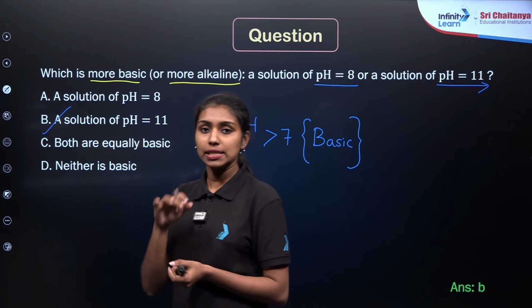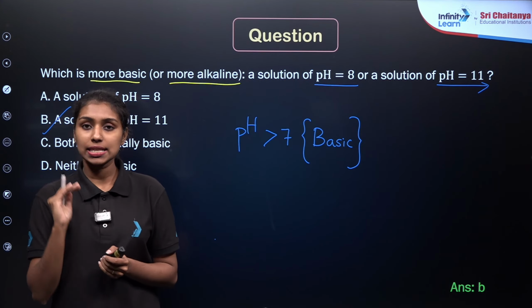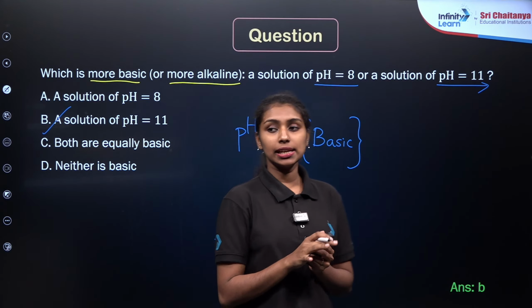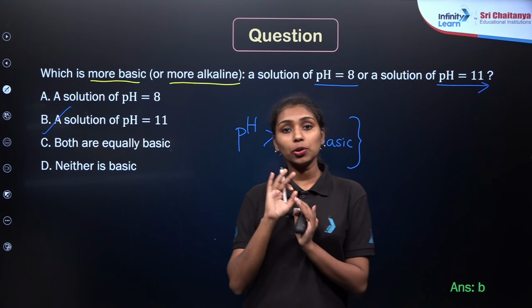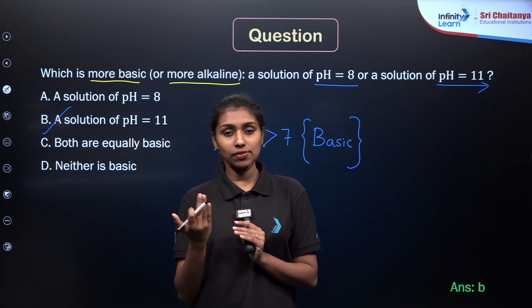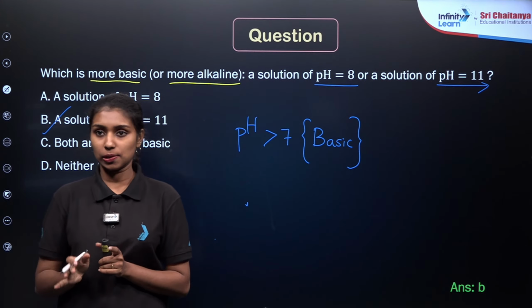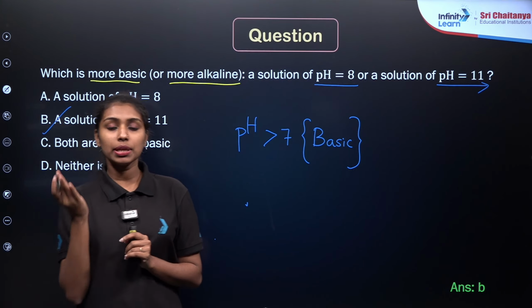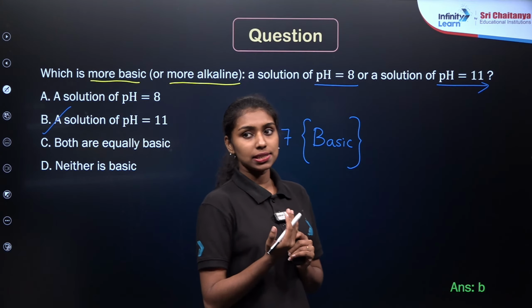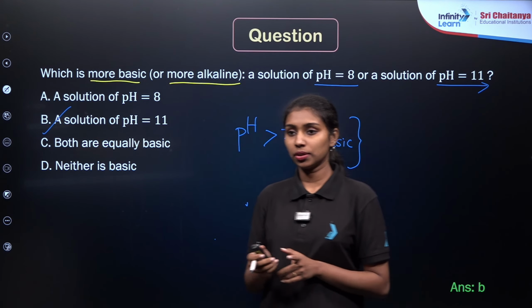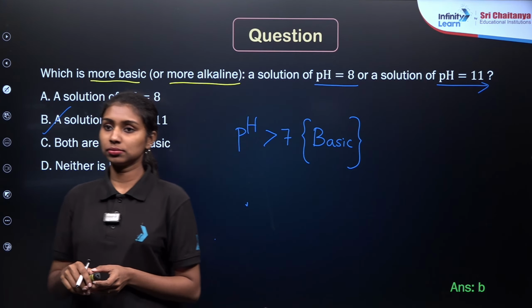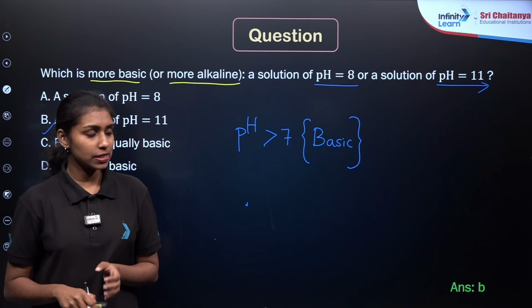It's purely based on the pH scale. The main basis of acids, bases and salts according to the pH scale is that if the pH is equal to 7, it will be a neutral solution. If the pH is greater than 7, it will be a basic solution. If the pH is less than 7, it will be considered an acidic solution. So depending upon the value, it changes as weak acid, strong acid, weak base or strong base. Okay, I hope you understand.